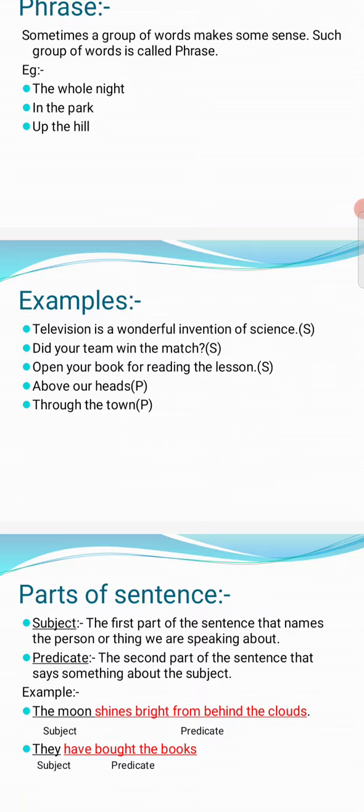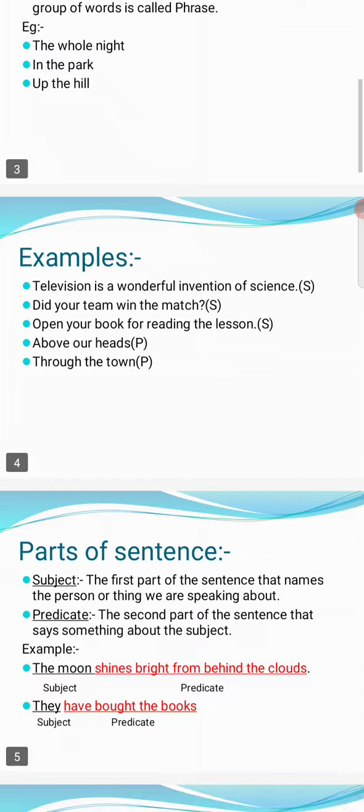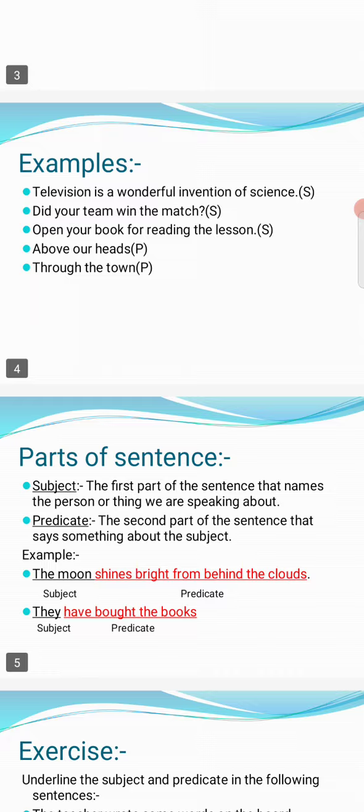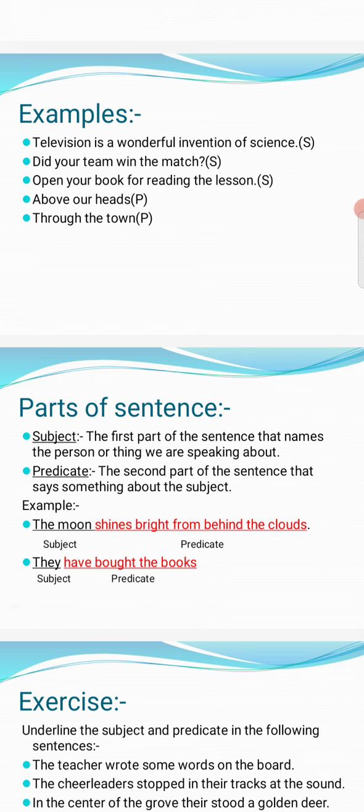Now the parts of a sentence. What is the subject and what is the predicate? The subject is the first part of the sentence that names the person or thing we are speaking of. It is not compulsory that the subject always comes first. It can be in the middle also, it can be at the end also. A subject is the doer of the action. The predicate is the second part of the sentence that says something about the subject. What is a predicate? What says something about the subject is called a predicate.